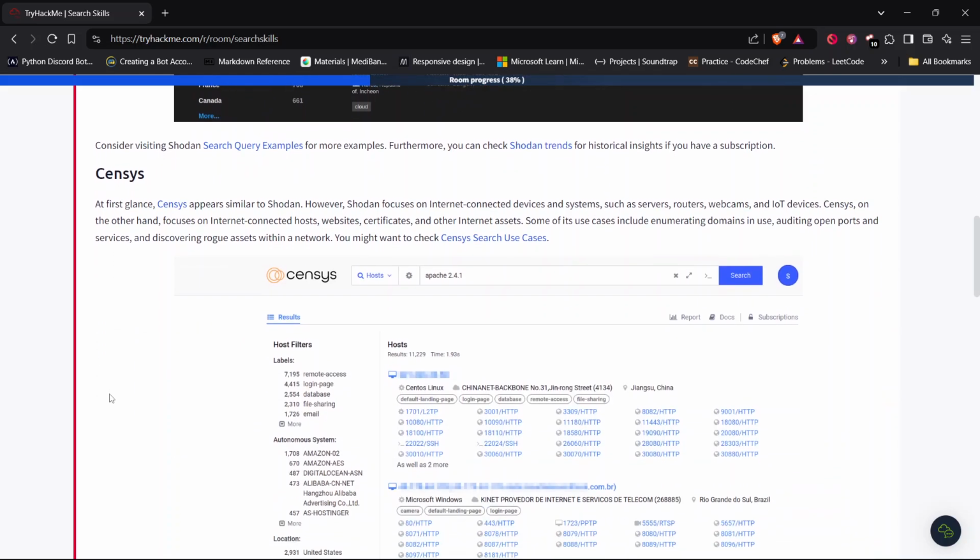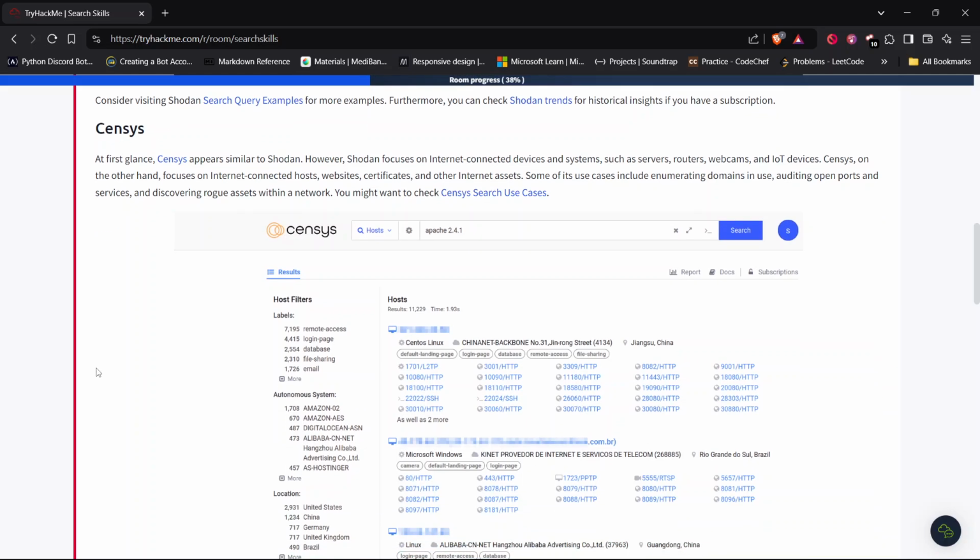Okay. The next tool is Censys. At first glance, Censys appears similar to Shodan. However, Shodan focuses on internet connected devices and systems such as servers, routers, webcams, and IoT devices. Censys, on the other hand, focuses on internet connected hosts, websites, certificates, and other internet assets. Some of its use cases include enumerating domains in use, auditing open ports and services, and discovering rogue assets within a network.